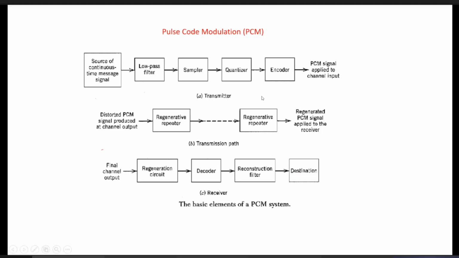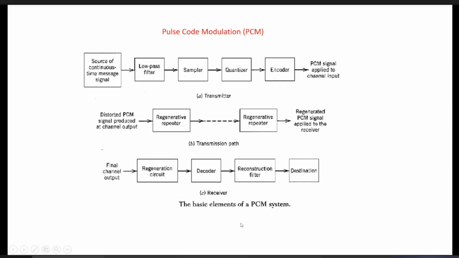Then, since there is an encoder, the reverse process of that is used for the decoder, and here a reconstruction filter. That is, the signal passes through a low pass filter, and with the help of this reconstruction filter we will be able to regenerate our original continuous message signal. So these are the basic elements of the PCM system block diagram.